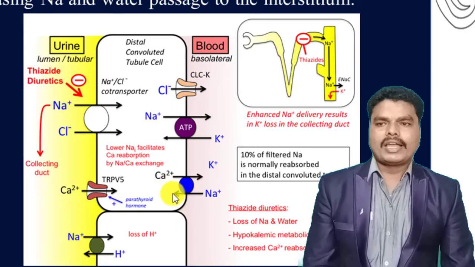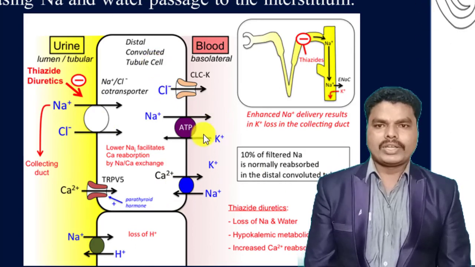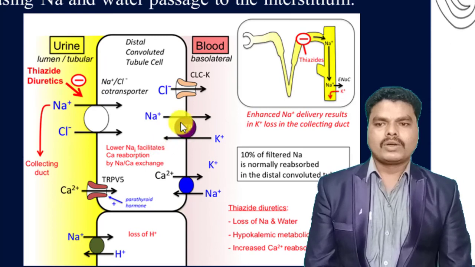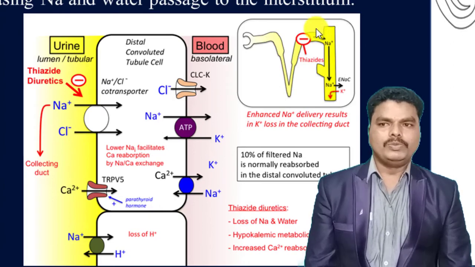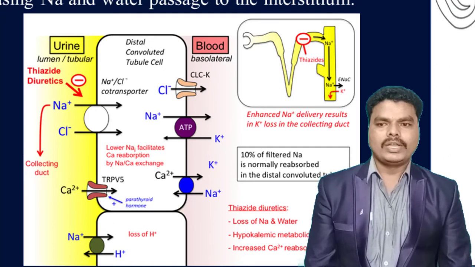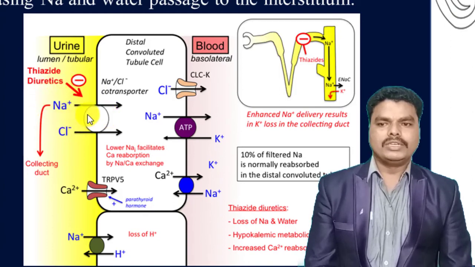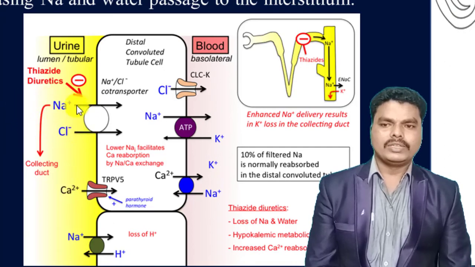So I am repeating again the mechanism of action in case of thiazide diuretics. The thiazide diuretics will block the sodium chloride co-transporter which is present in the distal convoluted tubule. So here it is, the distal convoluted tubule. At this site, these thiazide diuretics will block the sodium chloride co-transporter or symporter. Thereby the reabsorption of sodium and chloride is decreased, the concentration of sodium and chloride in urine is increased, and they will be excreted through the urine.